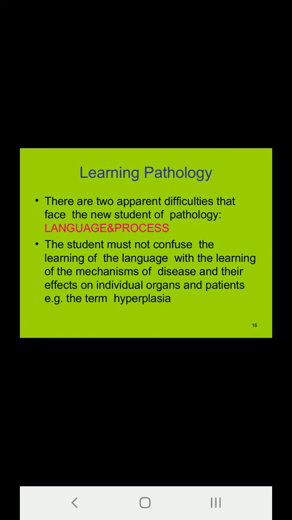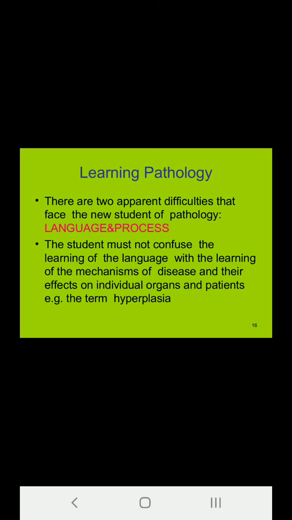Now, in systemic pathology, you will be covering the different organ systems of hematology, the lymphoreticular system, the blood vessels, the heart, the respiratory system, the oral cavity, the salivary gland, the GIT, the liver, the biliary tract, the kidney, the lower urinary system, the male reproductive system, the female reproductive system, breast, skin, endocrine, the musculoskeletal system, the soft tissue tumors, the nervous system, and many others.